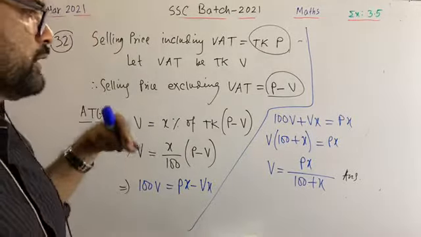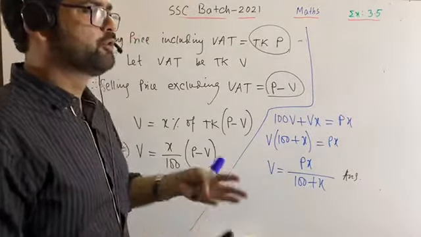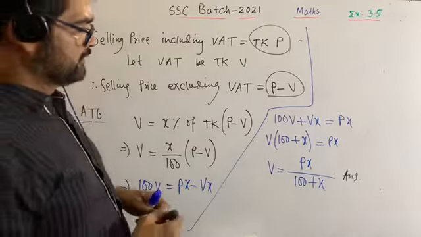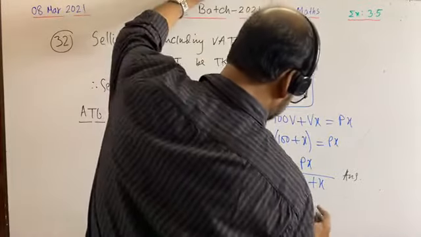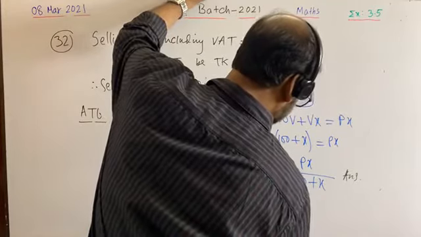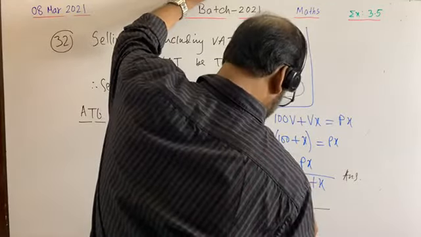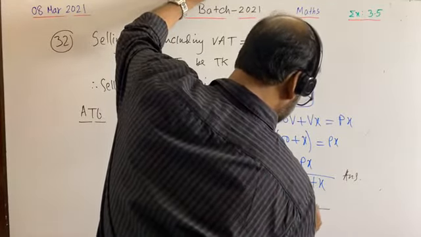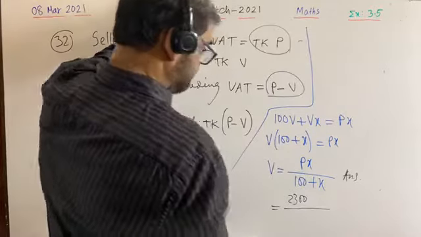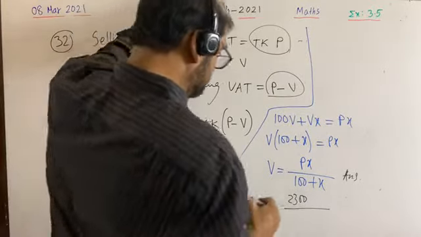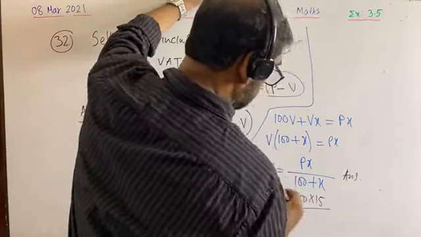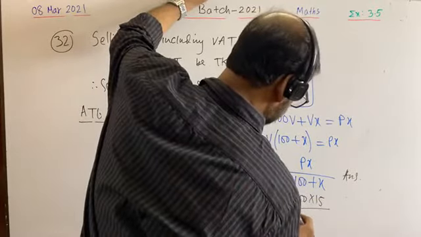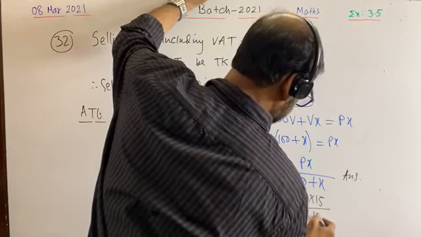But now we are going to find out the amount of the VAT where P is 2300 and x is 15%. Implies that P is equal to 2300 and x is 15, divided by 100 plus 15.